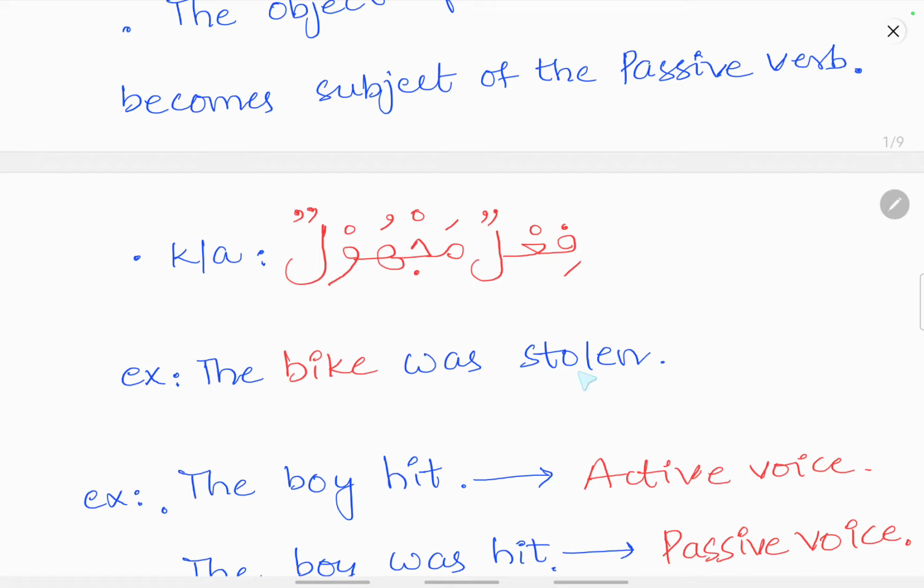For example, the bike was stolen. In the earlier example, in the active verb, the thief stole the bike, the thief was the subject and the bike was the object. In Failul Majhul, the bike becomes the subject, and the doer of the action who stole the bike is not mentioned.